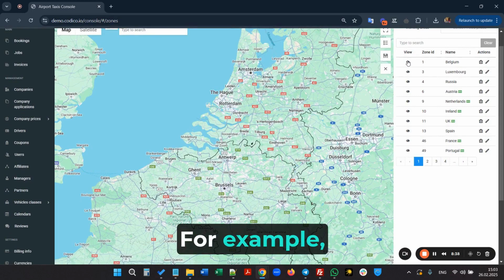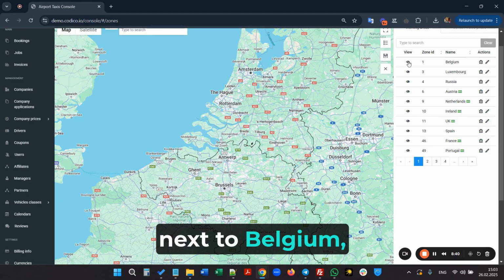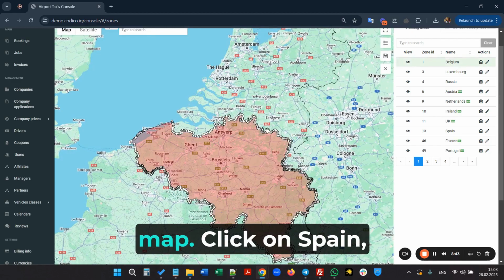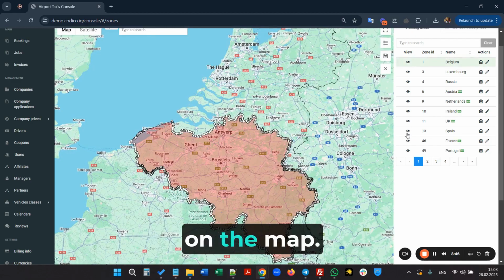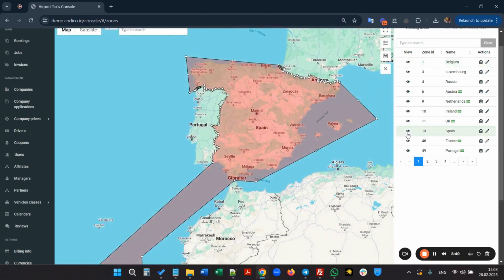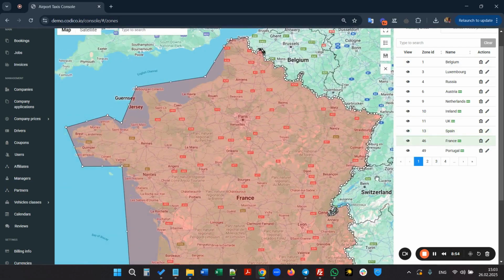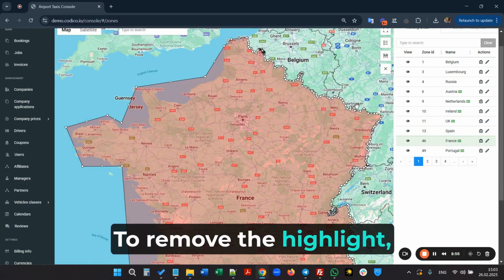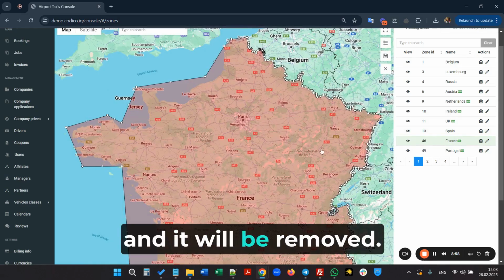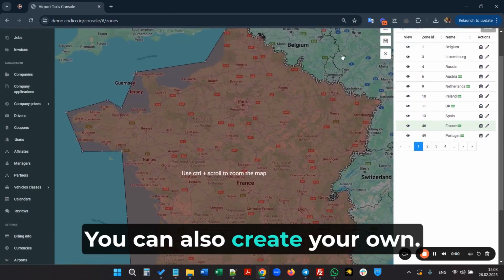For example, click the eye icon next to Belgium and it will highlight on the map. Click on Spain and it will highlight on the map. Click on France and it will highlight on the map. To remove the highlight, click the cross icon and it will be removed. You can also create your own.